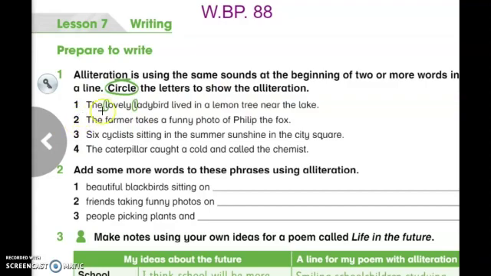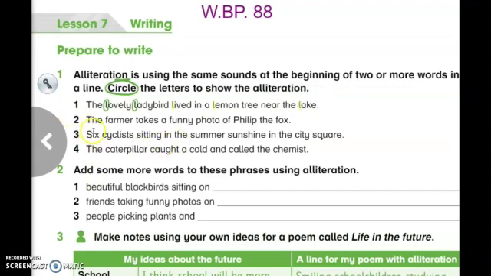Look at the first one. Here we have the lovely ladybird. So we have to circle words that begin with a sound like L, lovely, ladybird. Here we have lived in a lemon. Here we have lemon. A tree near the lake. Also here we have lake.